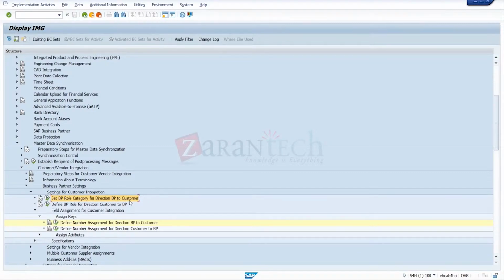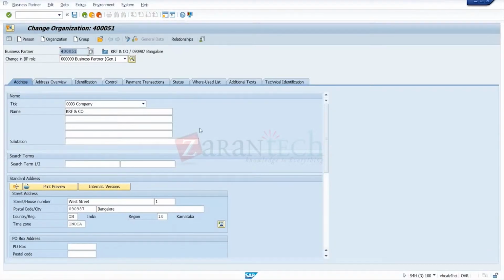That's BP to customer, meaning the BP code is already there, and we'll create the customer role. That's the concept. The BP role already exists in the old system, so we will create only the customer direction there. It is mostly used for migration purposes, as a number during transfer from the ERP system to the S4 HANA system. It's a business partner number.